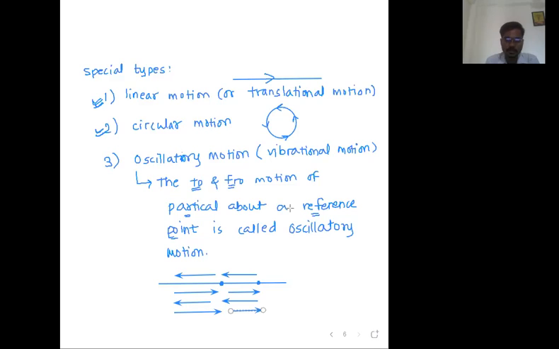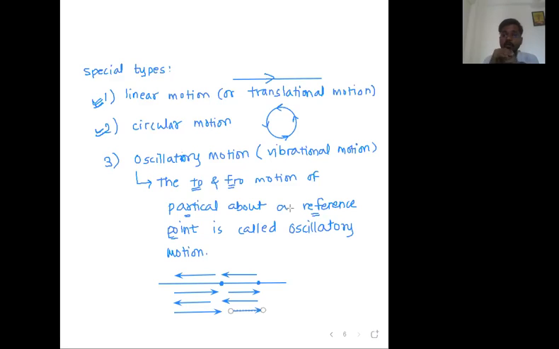Have you observed the strings of the musical instruments? Okay, Shital has given the example. Yes, all the particles in that string move either left, right, or up, down. So it's basically an oscillatory motion. Perfect. Now let me give you one beautiful example for this.